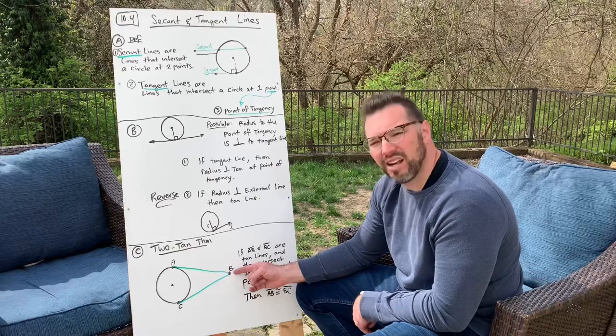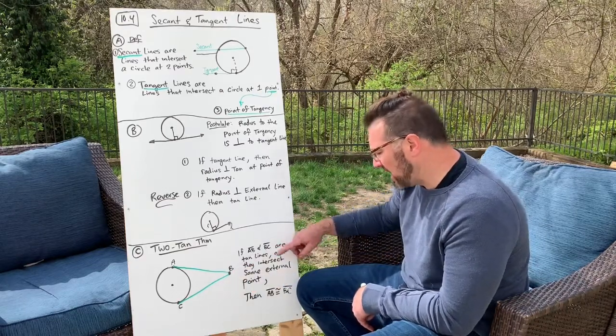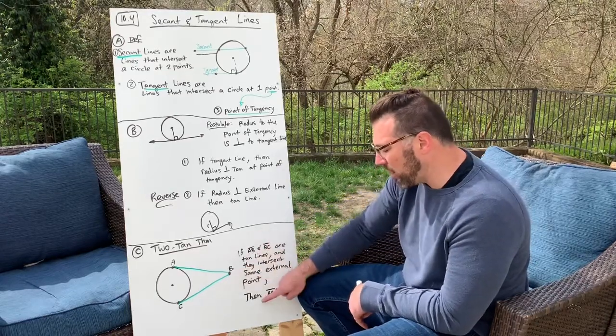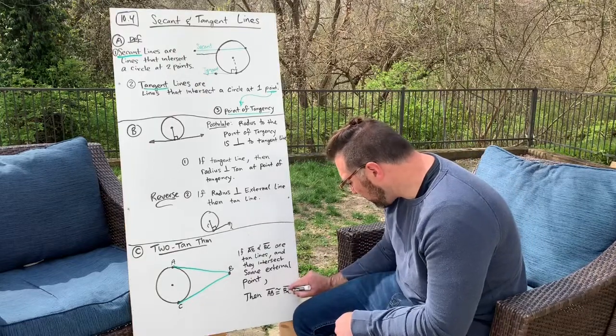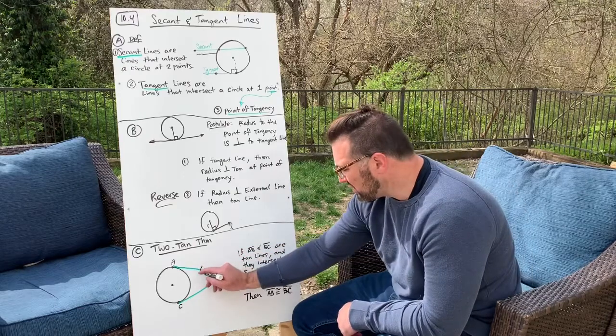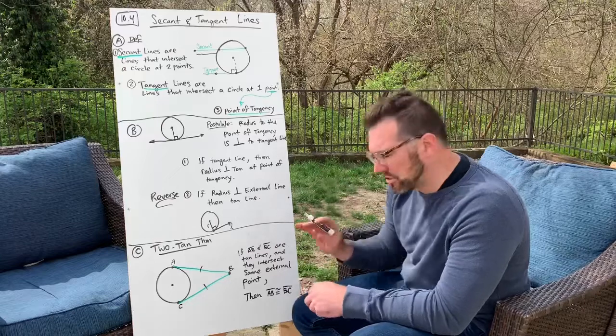If you have this scenario, if AB and BC are tangent lines, and they intersect at the same external point, then what could you say? Then those tangent lines are congruent. Hopefully you can see that. This happens every single time, and I'll show you why.